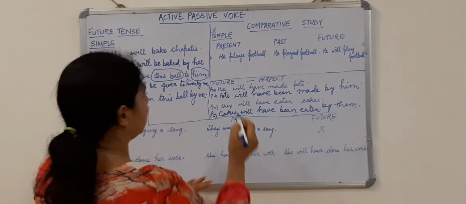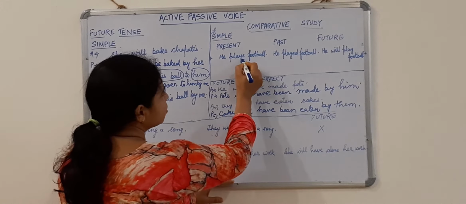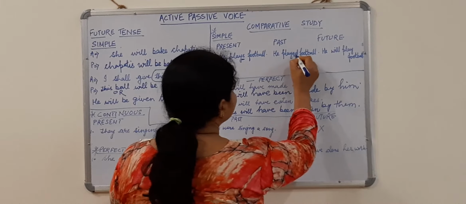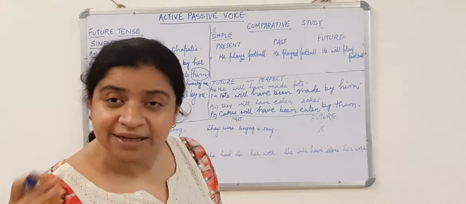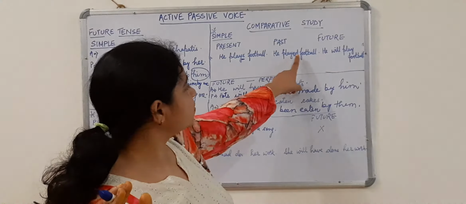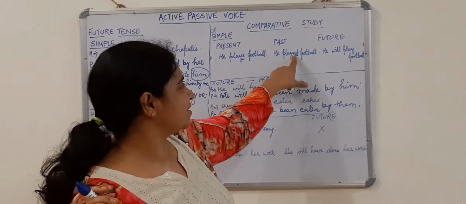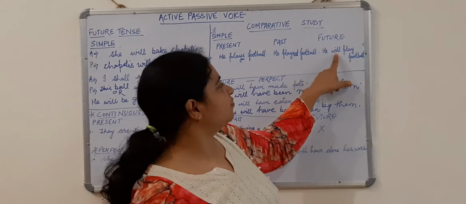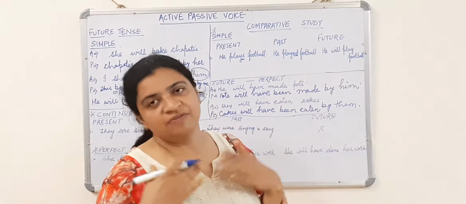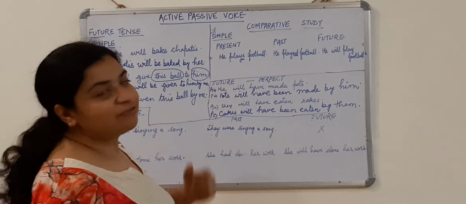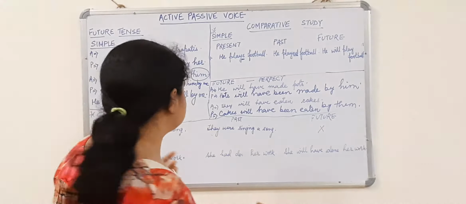He plays football. I have come to know with this S or ES that it is simple present tense. With ED form, without the use of has, have or any other helping verb, there is no helping verb, so I have come to know that played is second form of verb, so it is simple past tense. Future, simple future, will and first form of verb, I have come to know that it is simple future tense. Now let us change them and we'll see the rule or revise the rule also once again.